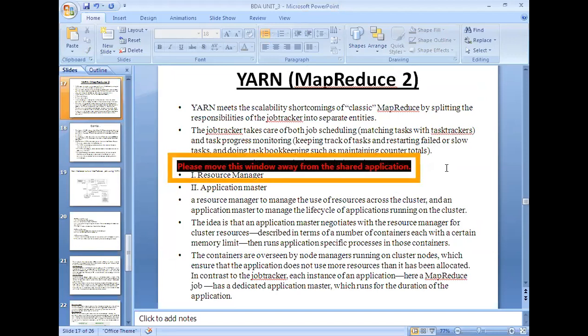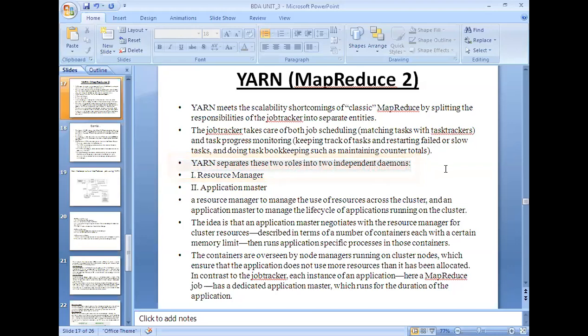But just for creating interest, I will explain a few points so that you have an idea of how YARN is useful compared to Hadoop 1.0, or the classic one. Don't be confused. Both of them are the first version of Hadoop. This is the second version of the MapReduce framework, right?